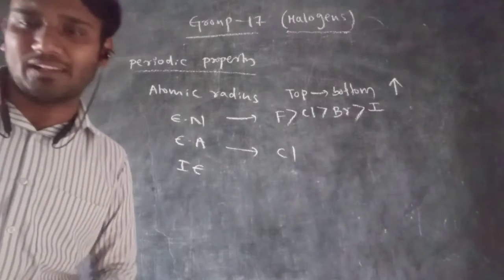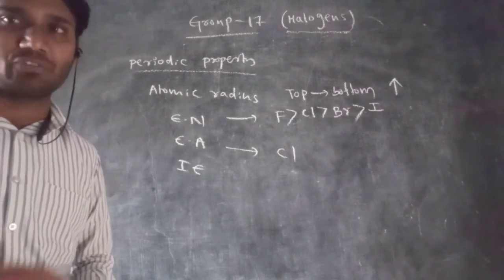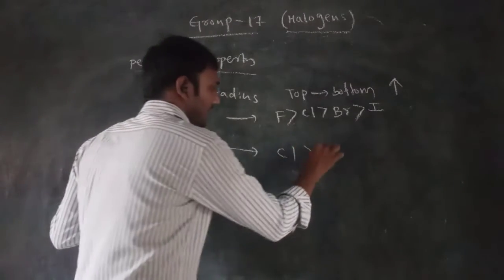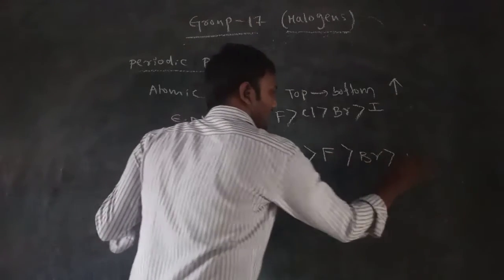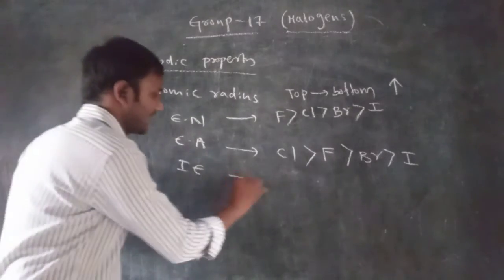Because of the smaller size, repulsion is possible between the valency electrons of the fluorine and the incoming electron. So because of that, fluorine's electron affinity is less than chlorine's, and the next one is bromine, and the next one is iodine. So this is the electron affinity. Next, ionization energy.